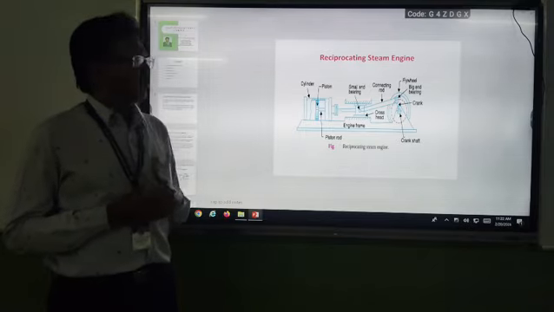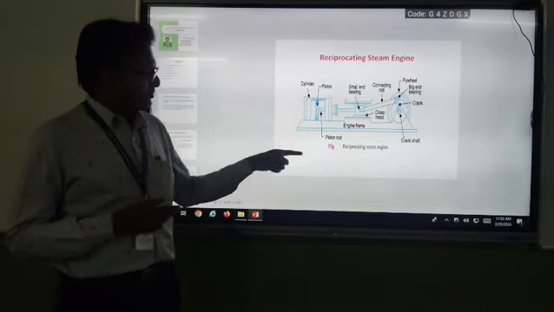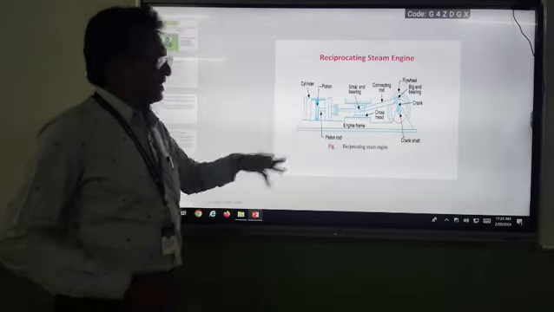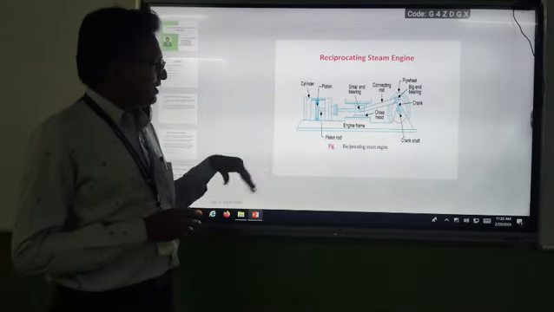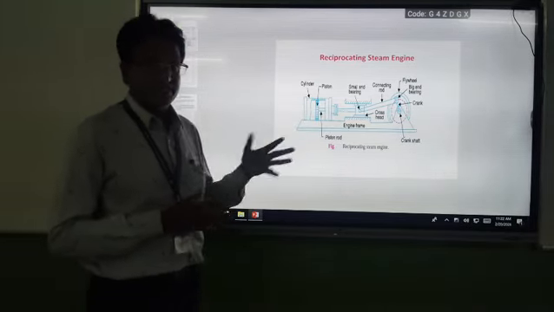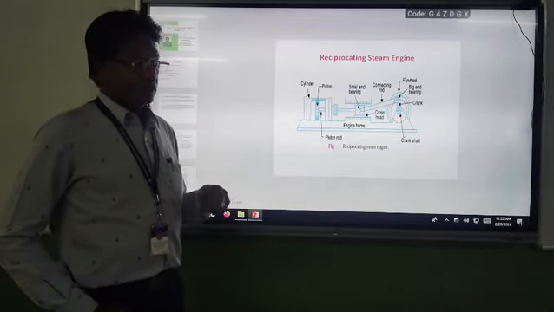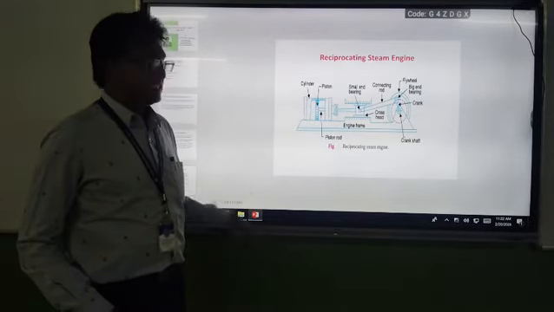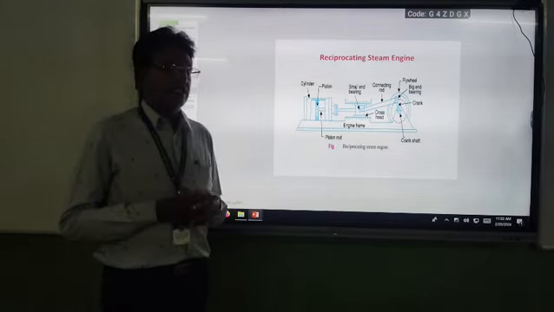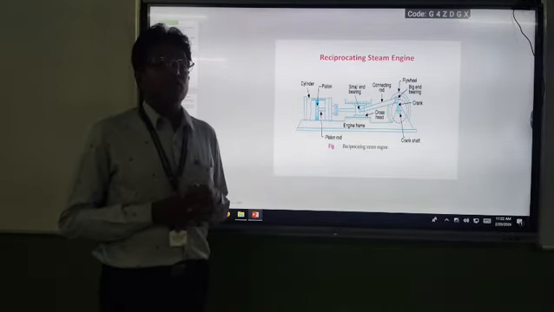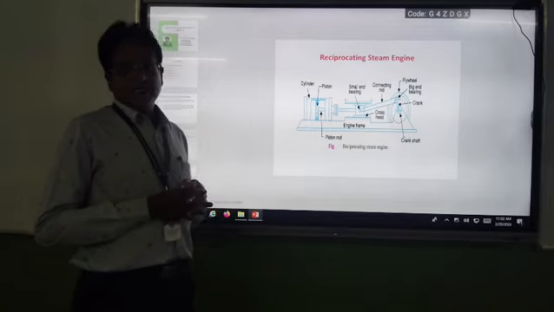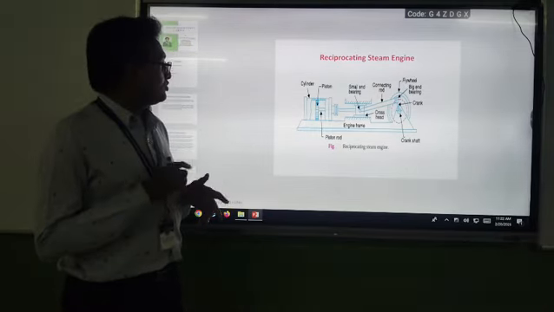So it contains 4 links. You are observing in the figure, several parts are there, but a part is different from a link. So from the subject point of view, this mechanism contains 4 links only. Therefore, it comes under a simple mechanism. So the 4 links I am going to tell here.